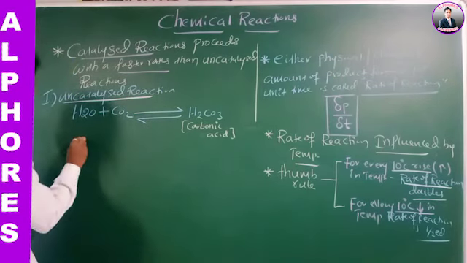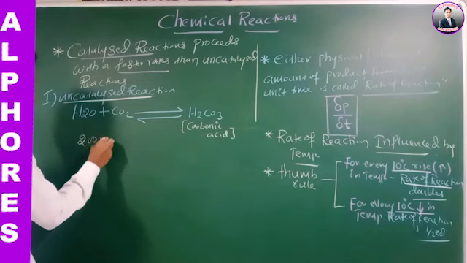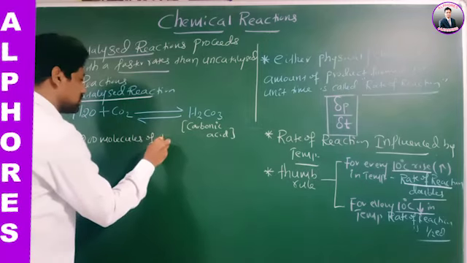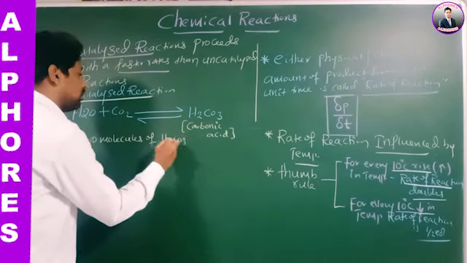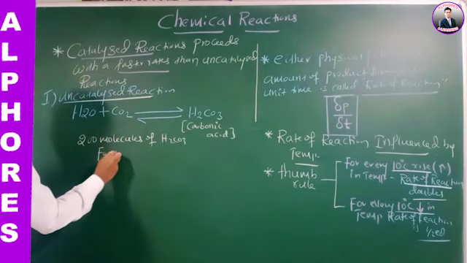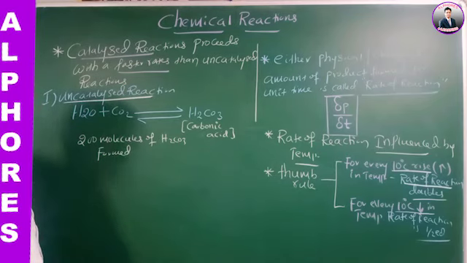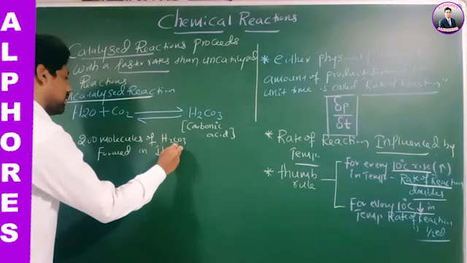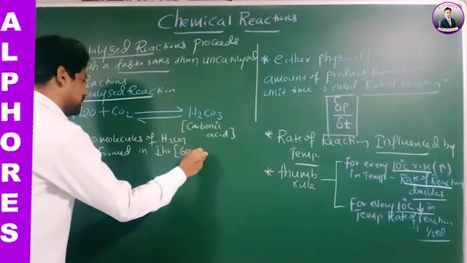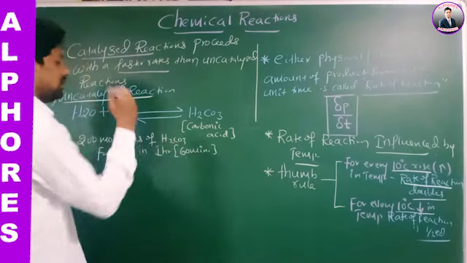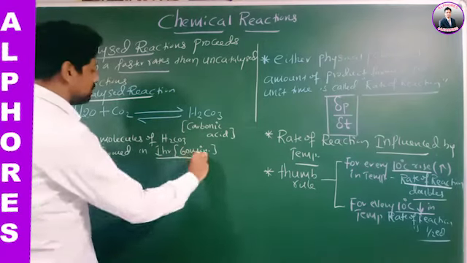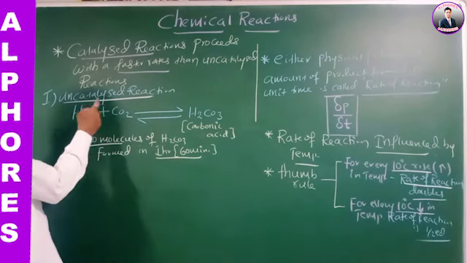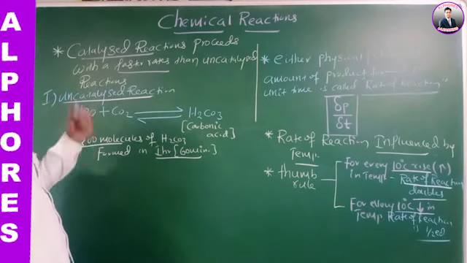In this uncatalyzed reaction, carbonic acid is formed. 200 molecules of carbonic acid are formed in 1 hour, that is 60 minutes. This is in the absence of enzyme, that is the uncatalyzed reaction.